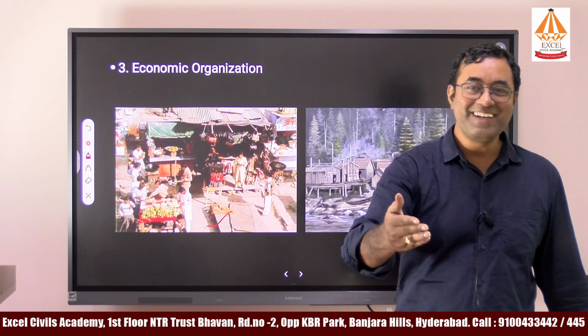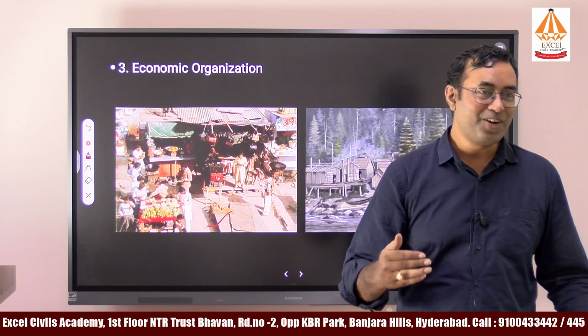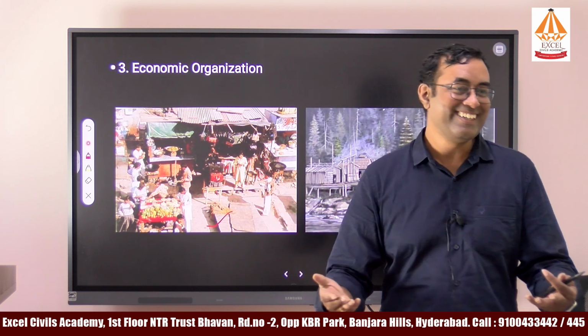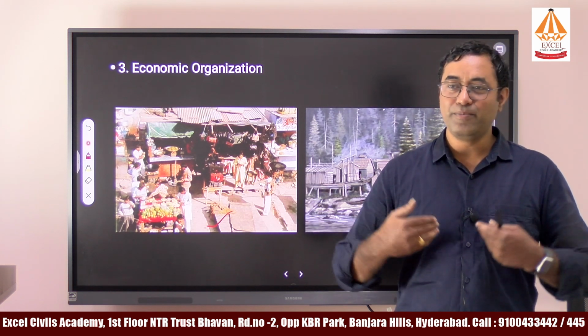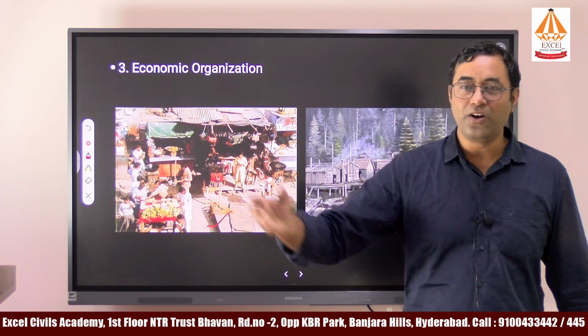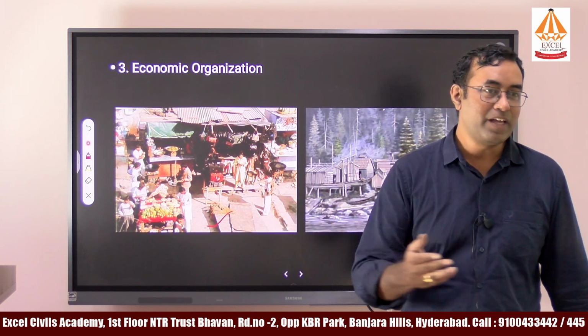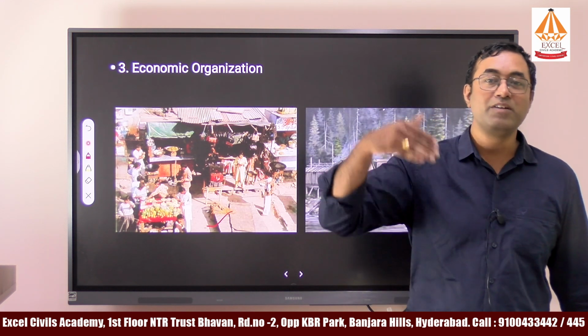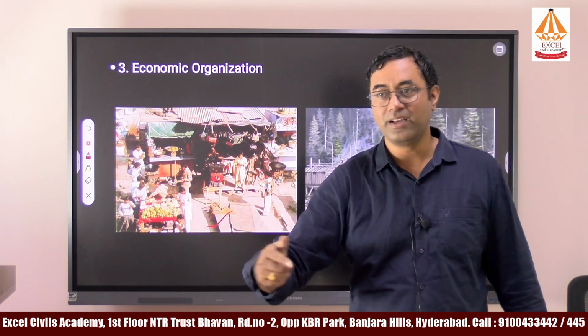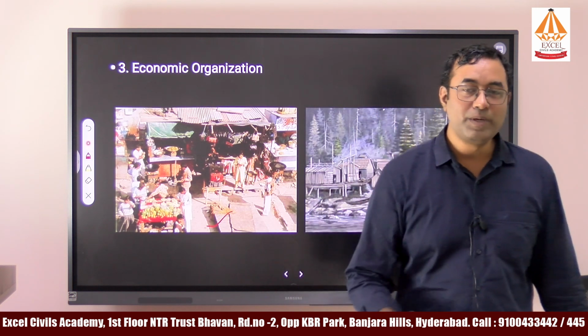If you are given an opportunity to mint money, what will you do? Day and night you will mint money. So that is what happened. People had the money, and if you have the money, what do you do? You will spend a lot, as much as you can. If there is no regulation on the token currency, automatically what will happen? Inflation will increase. That is what happened in the period of Muhammad bin Tughlaq.